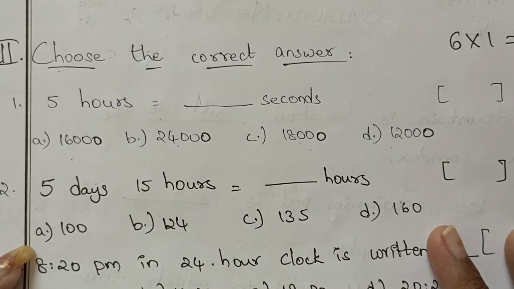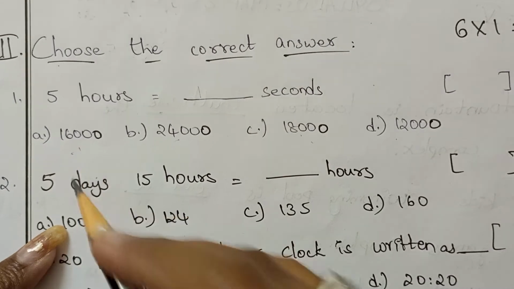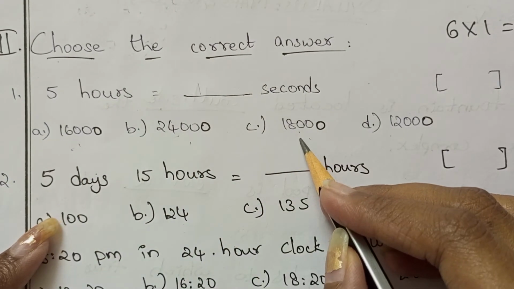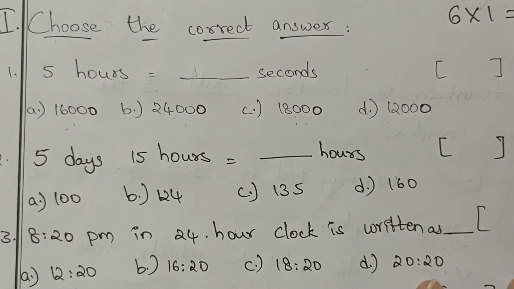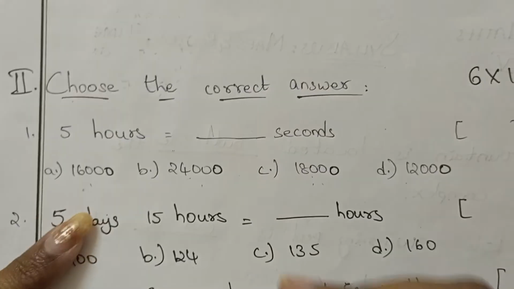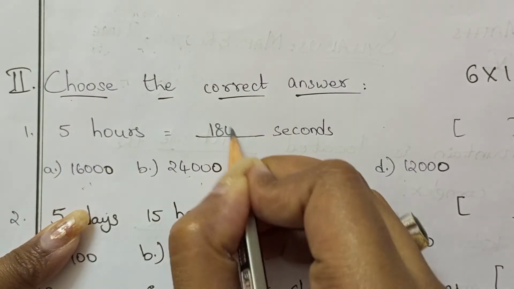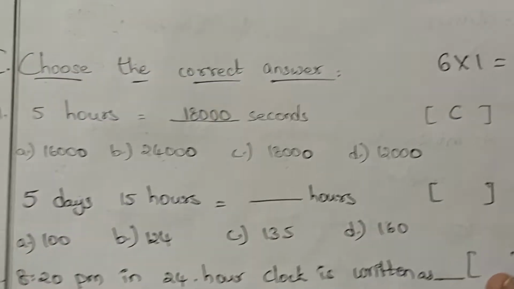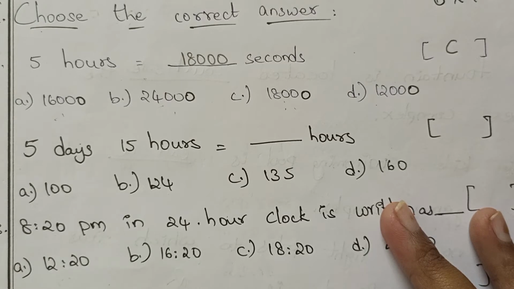5 hours is equal to how many seconds? Option A 16,000 seconds. Option B 24,000 seconds. Option C 18,000 seconds. Option D 12,000 seconds. Option C is the correct one. 5 hours is equal to 18,000 seconds. So option C here.